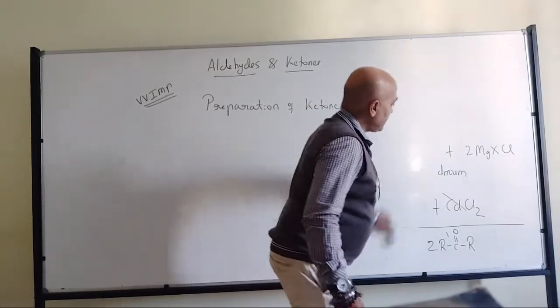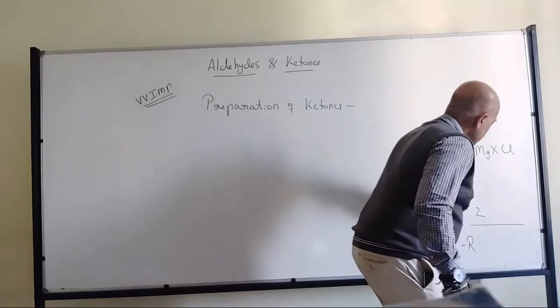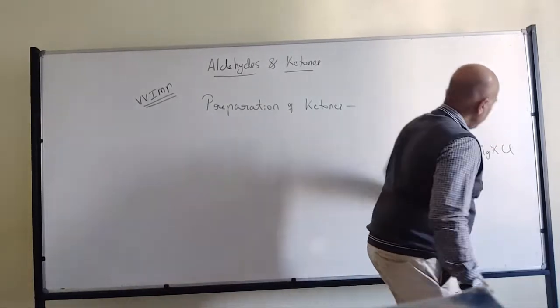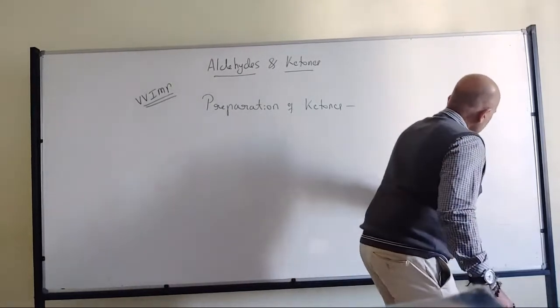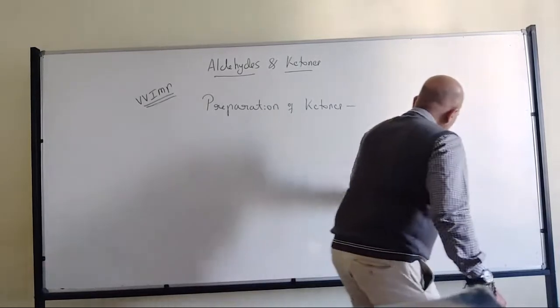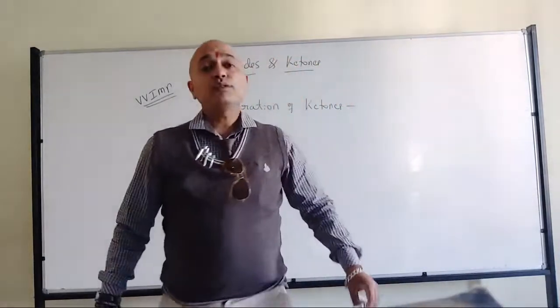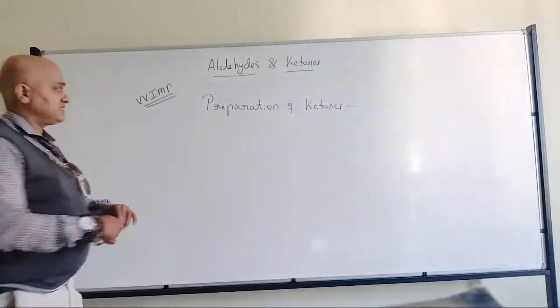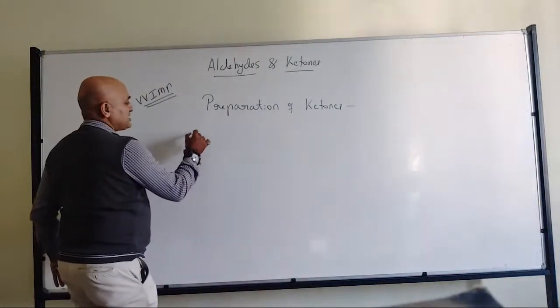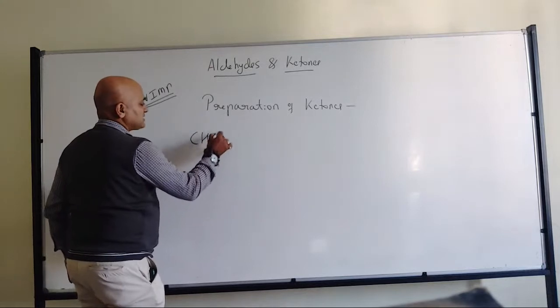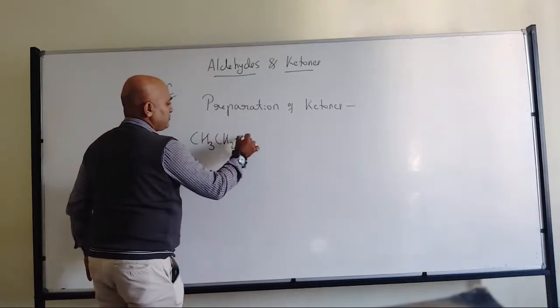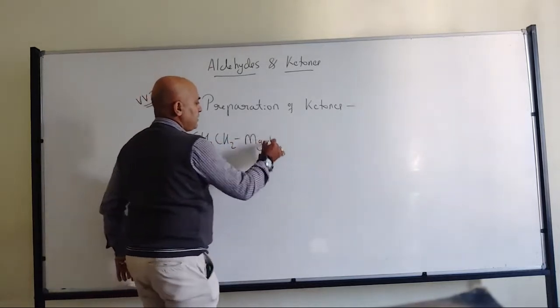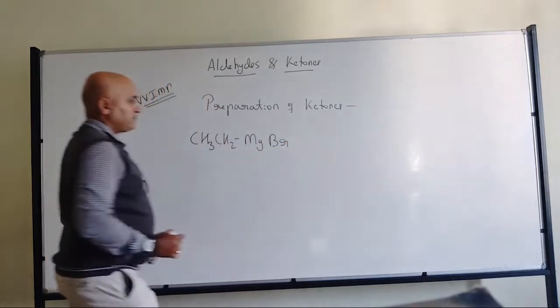If I go with some examples now, it will be helpful for you. So for example, if I take ethyl magnesium bromide, CH3CH2MgBr.